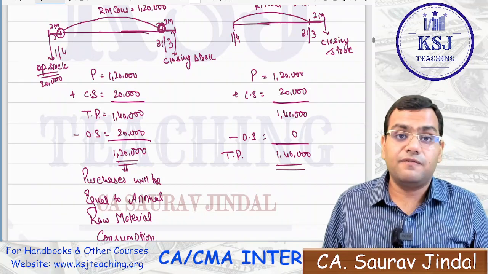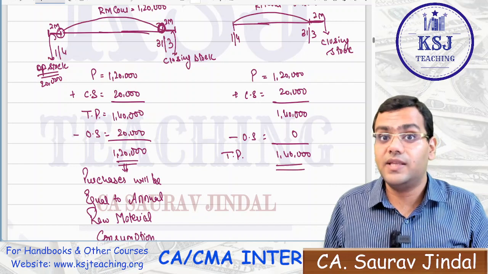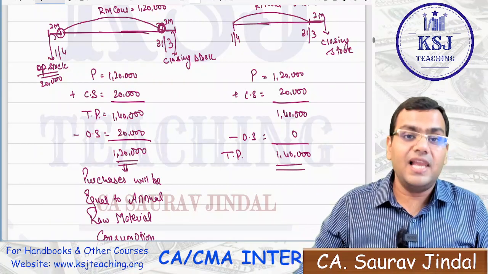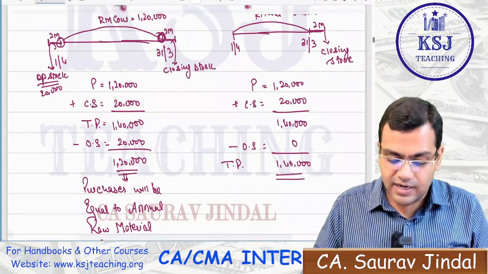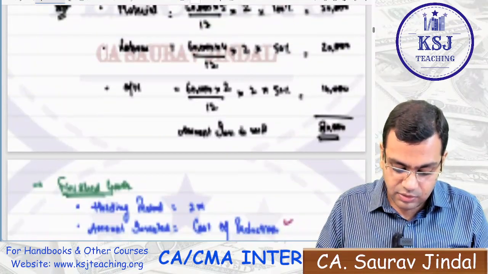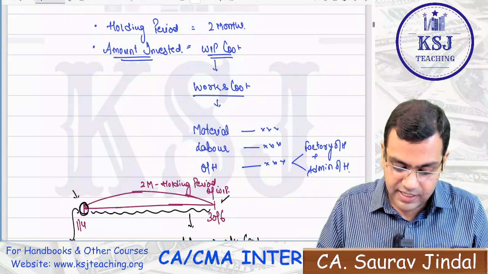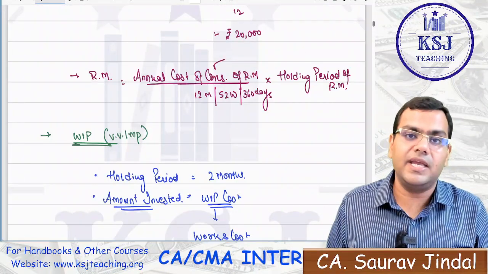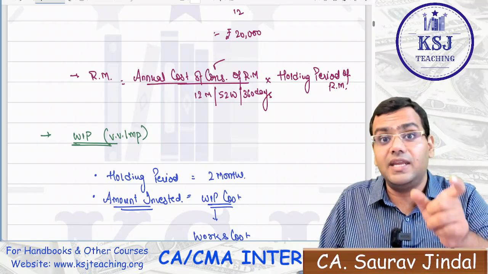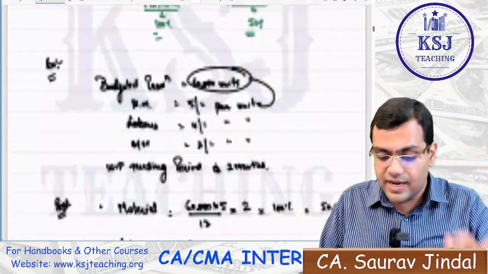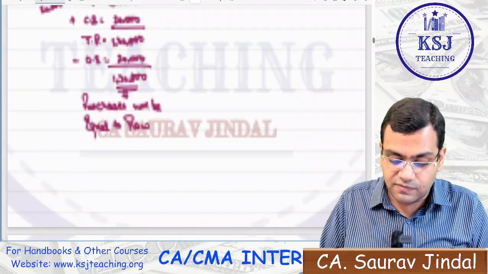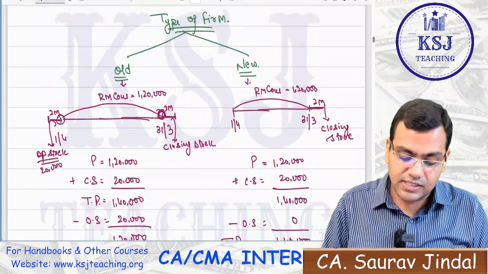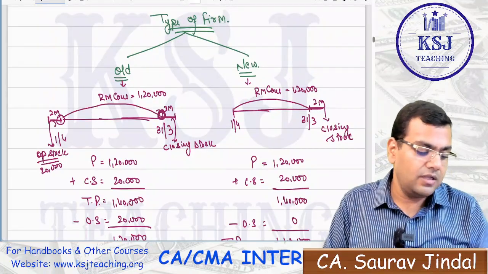So the first thing that you have to read in such a question is whether it is a new firm or an old firm. Now, while calculating the raw material under the inventory part, when we discussed this raw material part, I told you it is the annual cost of consumption of raw material. Here you have to take how much of the raw material is going to get consumed. Here, in case of purchases, we are talking about the raw material that we are going to purchase. So it is dependent upon the old firm and the new firm, sir.